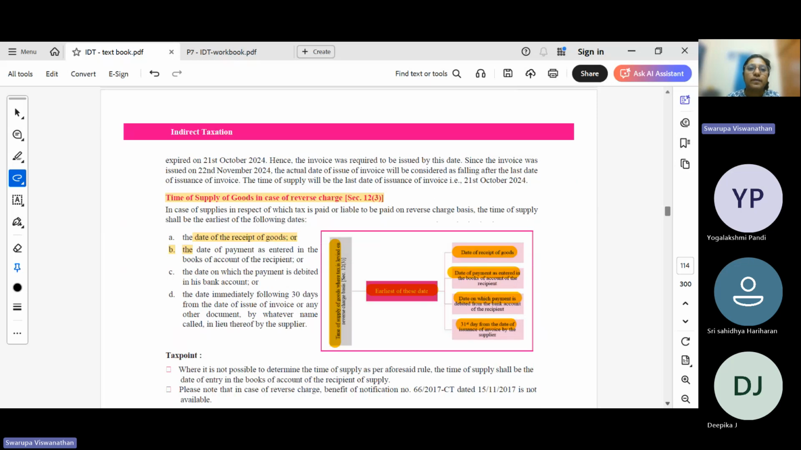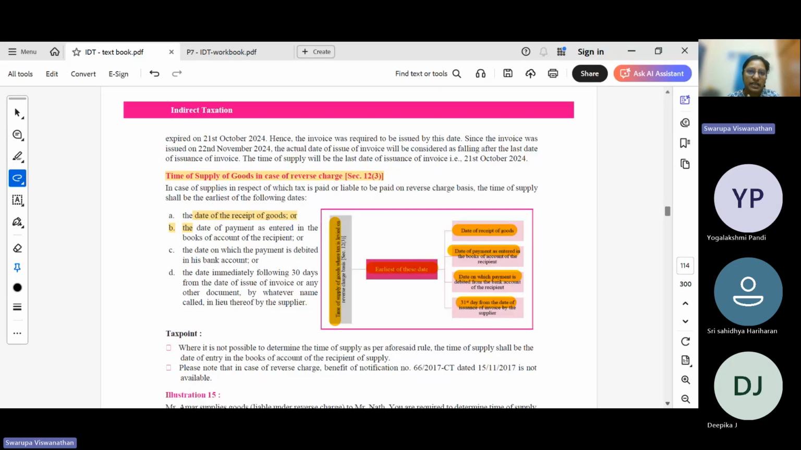Now, time of supply in case of reverse charge. For goods, there are two types of levy: one is forward charge, one is reverse charge. Forward charge, time of supply we have seen. Now under reverse charge, what is the time of supply?